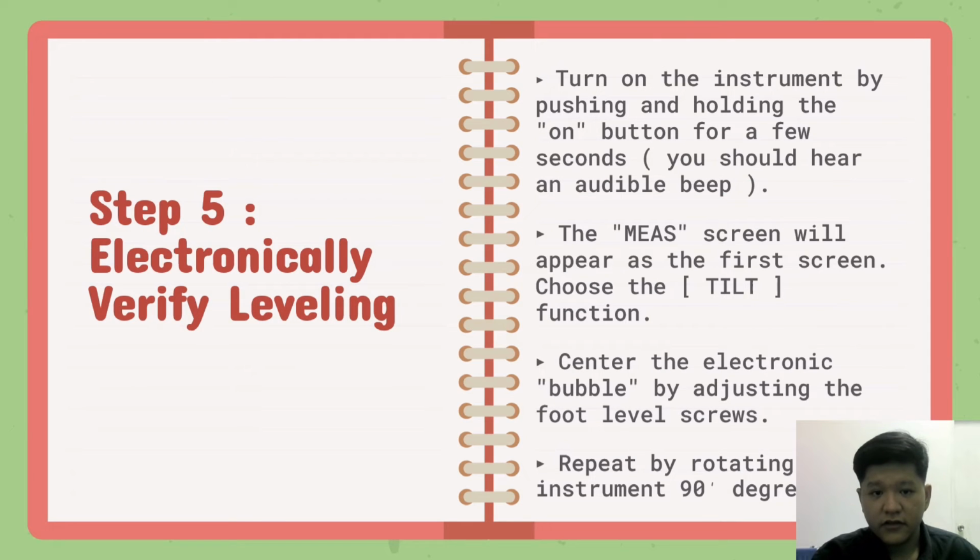Next is step 5, electronically verify leveling. Turn on the instrument by pushing and holding the on button for a few seconds. You should hear an audible beep. The MEAS screen will appear as the first screen. Choose the tilt function. Center the electronic bubble by adjusting the foot level screws. Repeat by rotating the instrument 90 degrees.